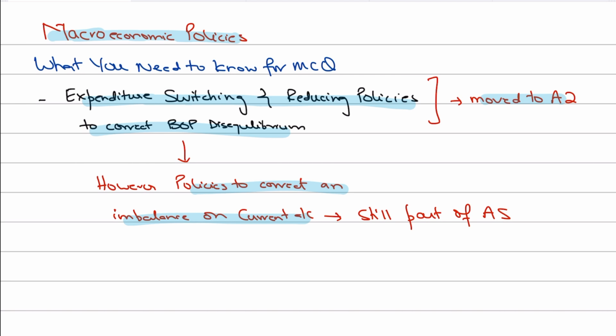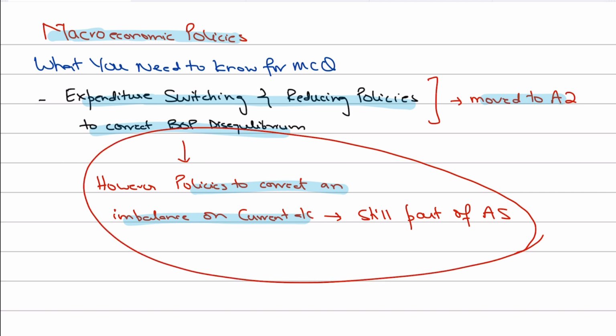So I would still very strongly recommend, and I'm saying it again, that while practicing your AS yearly MCQ papers, you still practice MCQs on expenditure reducing and switching policies, because conceptually the crux of those MCQs is exactly the same as the topic mentioned here, that is the policies to correct an imbalance on the current account, because those policies are the same, right?